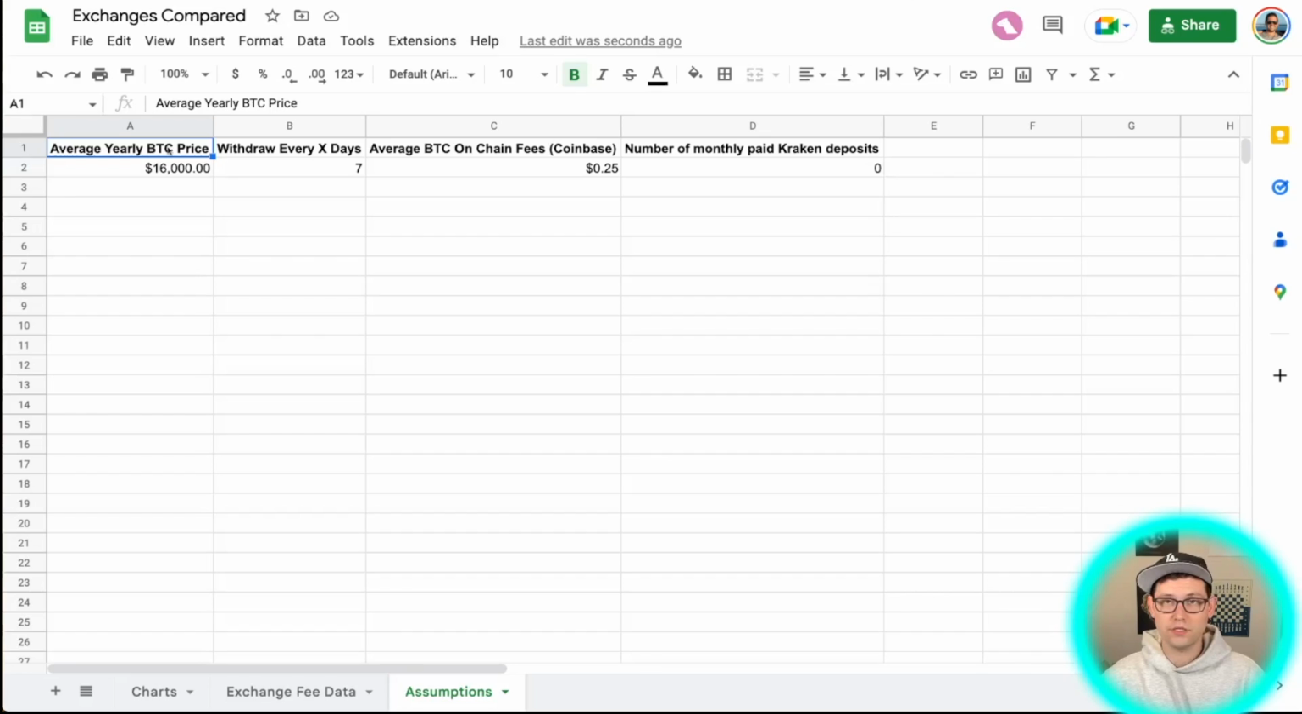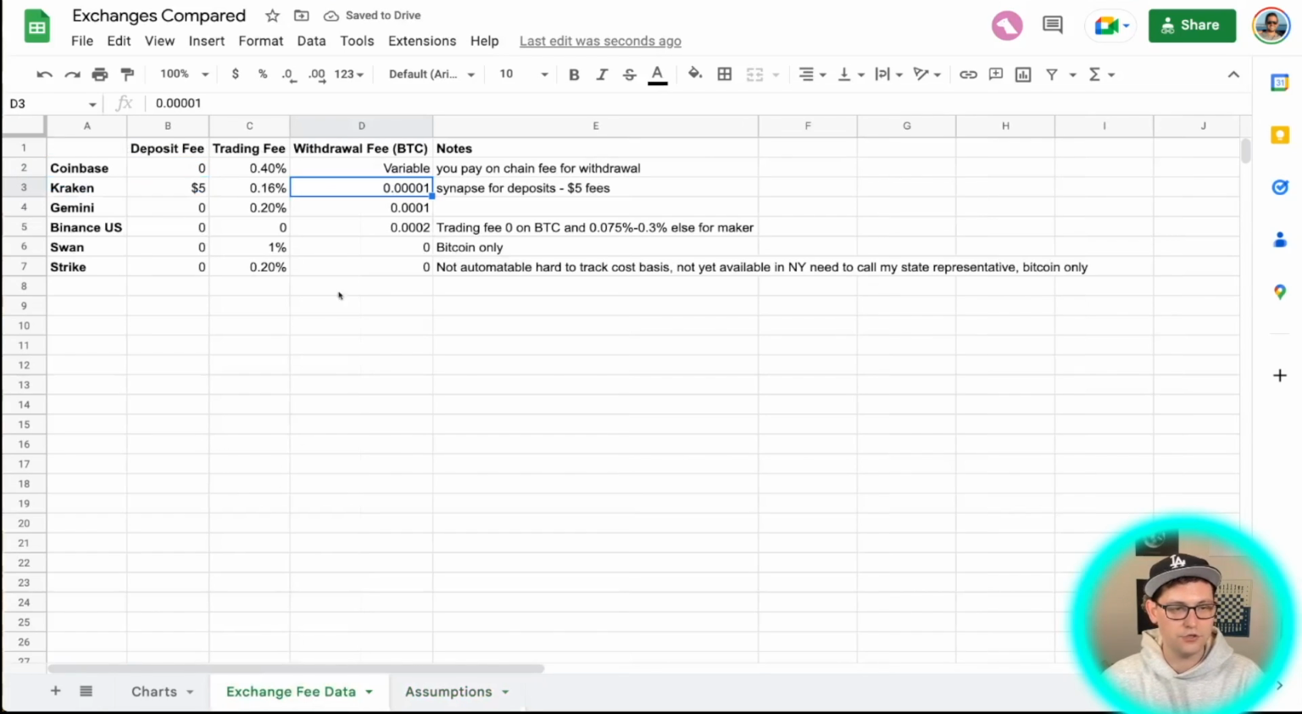And if you were withdrawing something like Ethereum, you would do the exact same thing. You could call this ETH price, and you could change this to maybe you think the average ETH price for next year will be $1,000. And then you could come back here and update your withdrawal fees to match the Ethereum withdrawal fees on these different platforms.